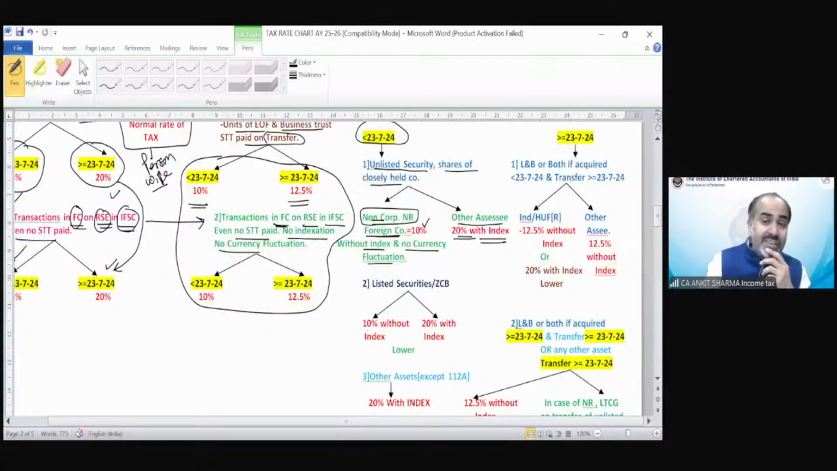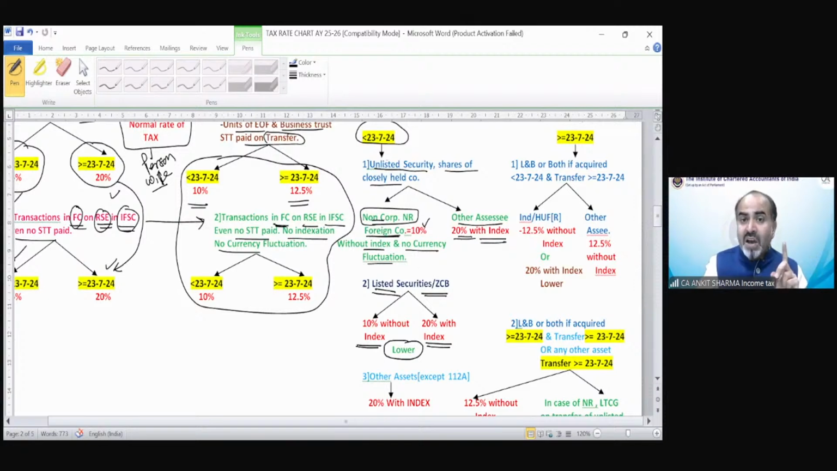If these are listed securities, there is a new provision. Listed security or zero coupon bond. If before 23rd of July you are transferring a long-term capital asset, and that is a listed security or zero coupon bond, then we have to calculate tax twice: 10% without indexation, 20% with indexation. And the lower is going to be the tax we need to pay.